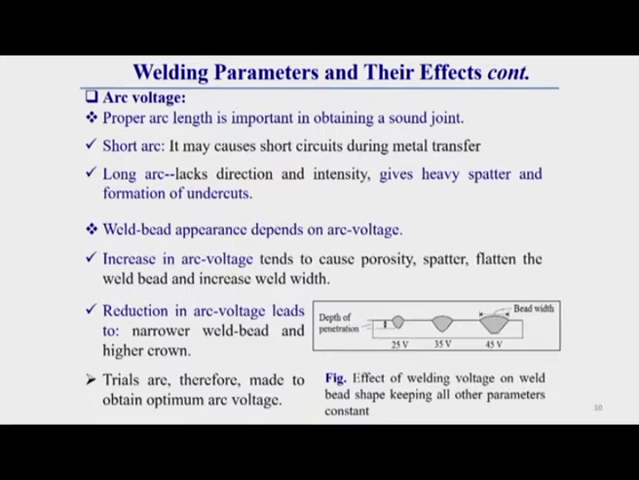Keep in mind, if the arc is too short, there is a chance of short circuiting of the electrode with the base material. If the arc is too long, the arc becomes unstable, and a too long arc lacks direction and intensity. Due to this lack of direction and intensity, it gives heavy spatter and formation of undercut. For a long arc, heavy spatter occurs, and some undercut occurs.